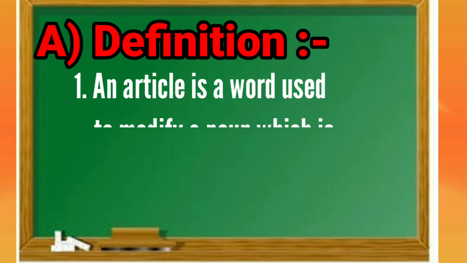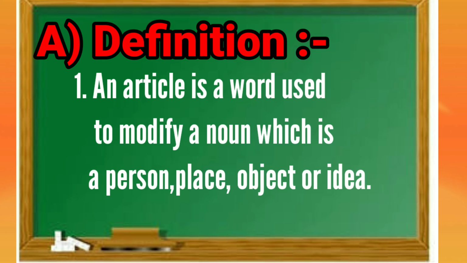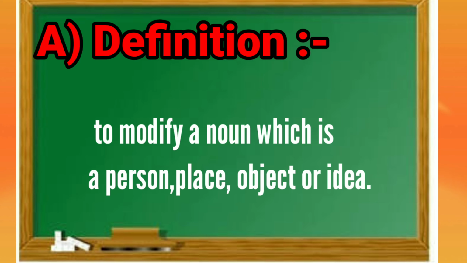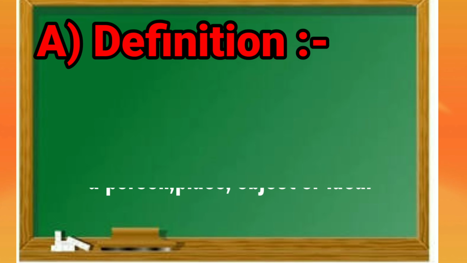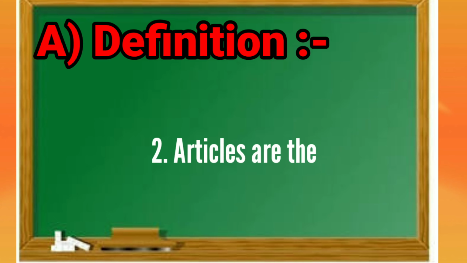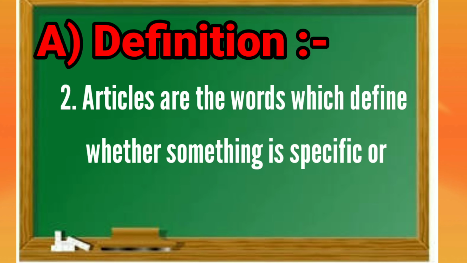First definition: an article is a word used to modify a noun, which is a person, place, object, or idea. Now, our second definition is: articles are the words which define whether something is specific or unspecific.